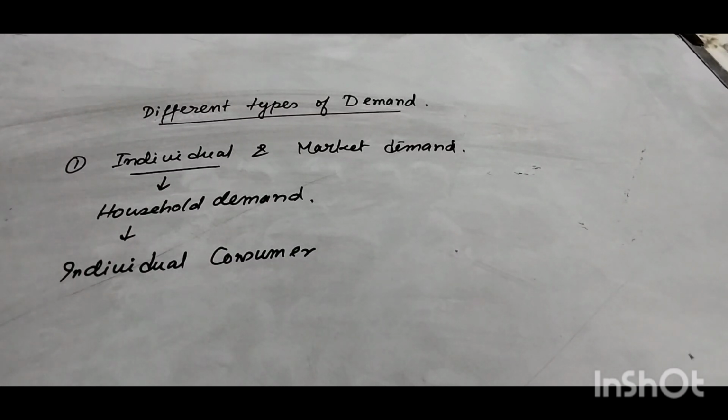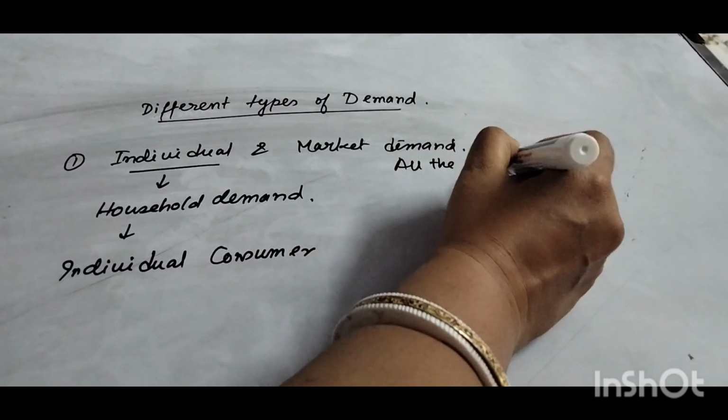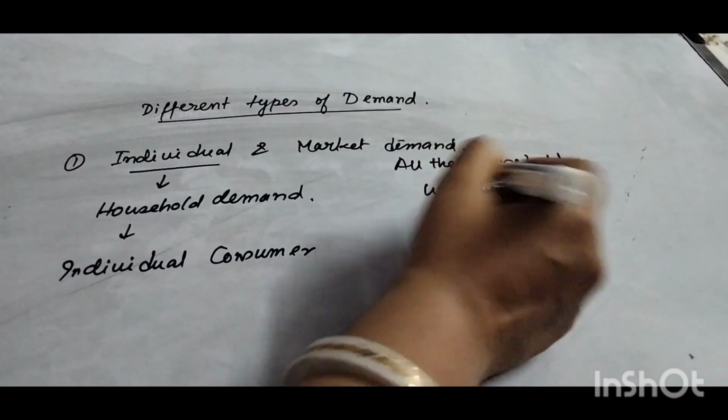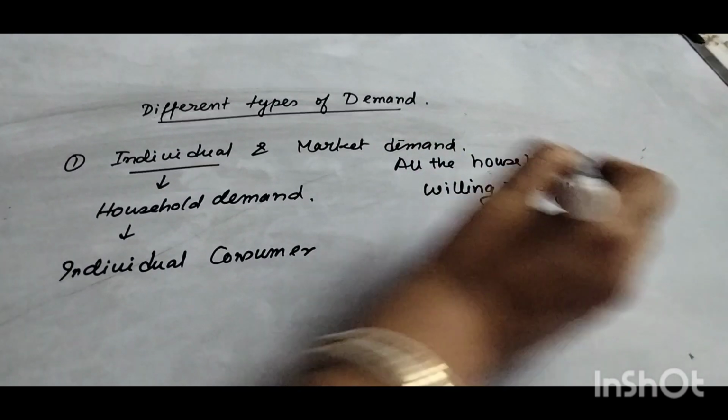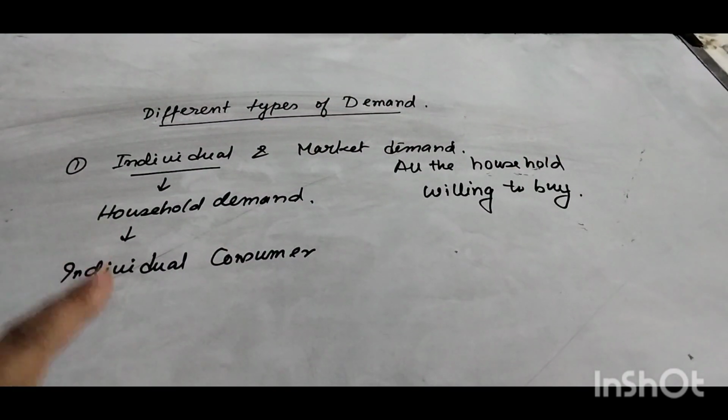And what is market demand? Market demand means the total quantity of a commodity that all the households are willing to buy. Individual means when an individual consumer is willing to buy. Market means when all the consumers or all the households are willing to buy. That is the market demand.